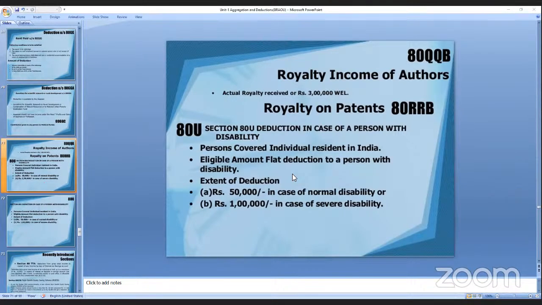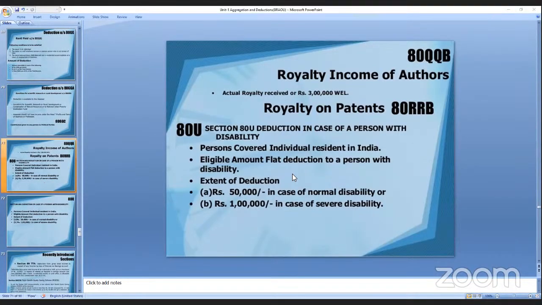And 80U is used for disabled persons. There is a deduction in case a person is disabled. Disabled means he may be normally disabled or severely disabled, or he may be blind.